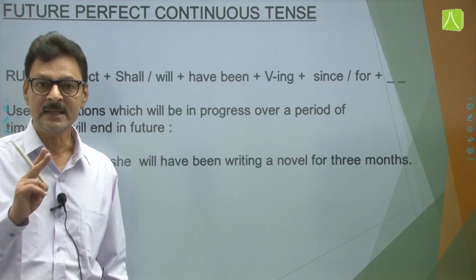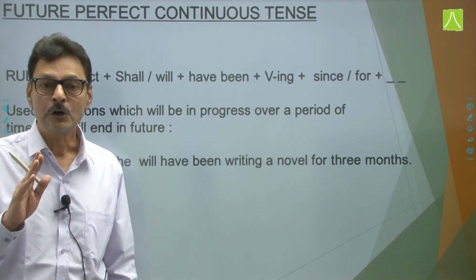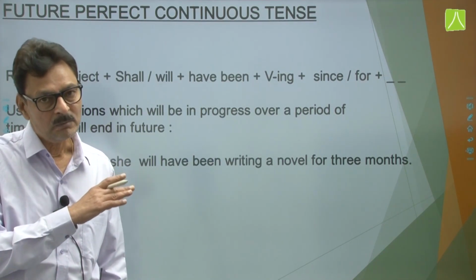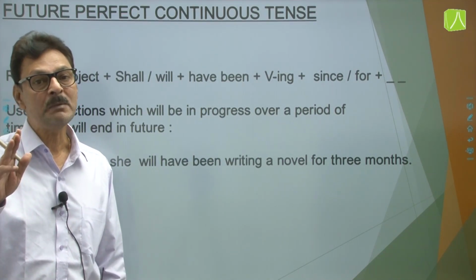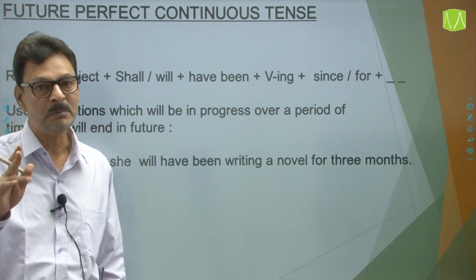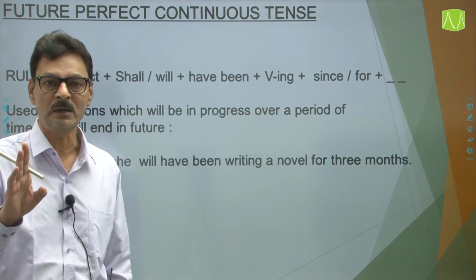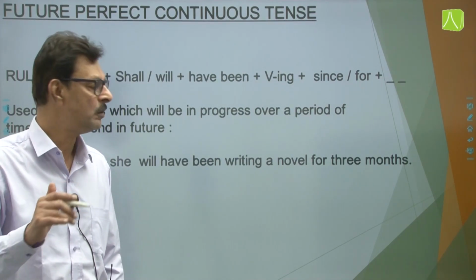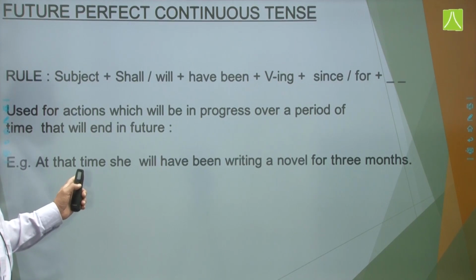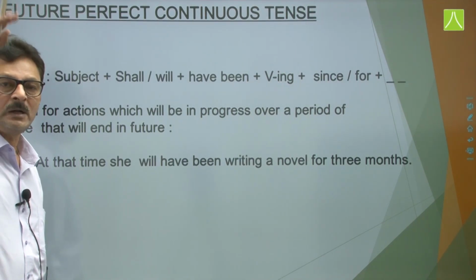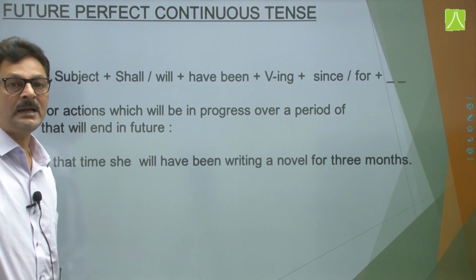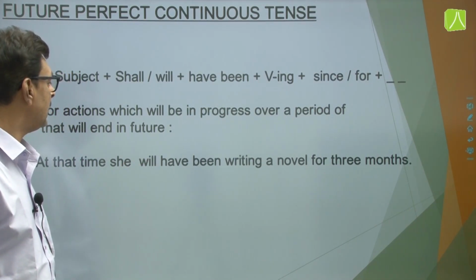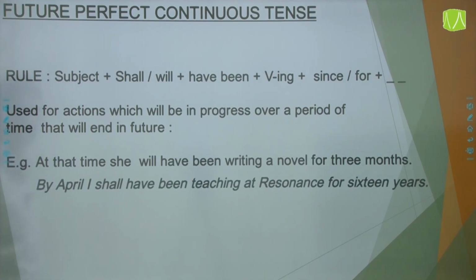Does this show that the novel will be completed? No, it will not be completed. The action is incomplete. Novel लिखते लिखते उसको 3 महीने हो चुके होंगे. The novel will be incomplete. The action is always incomplete over here. It's an ongoing process, ongoing action. Action चल रही होगी. So at some point of future, उस समय उसको novel लिखते लिखते 3 महीने हो चुके होंगे. At that time, she will have been writing a novel for 3 months.